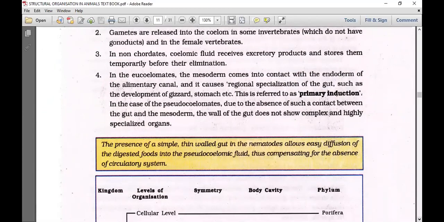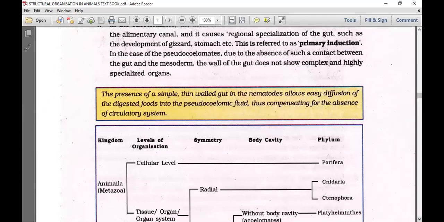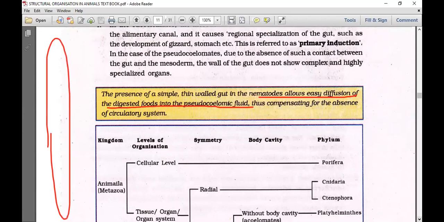The presence of a simple thin-walled gut in the nematodes allows easy diffusion of the digested food into the pseudocoelomic fluid. That's what we are saying from the beginning: the elementary canal of nematoda is non-muscular. So the disadvantage of a non-muscular elementary canal is that it cannot show peristaltic movement. The advantage is that absorption of the nutrient directly into the coelomic fluid is possible, compensating for the absence of a circulatory system.